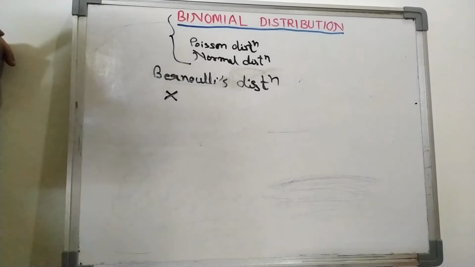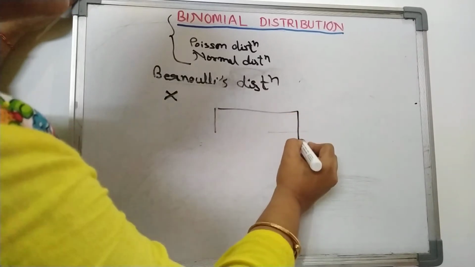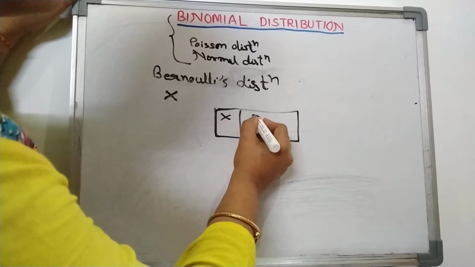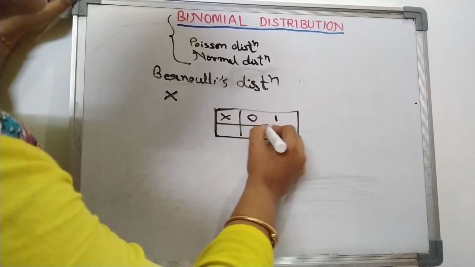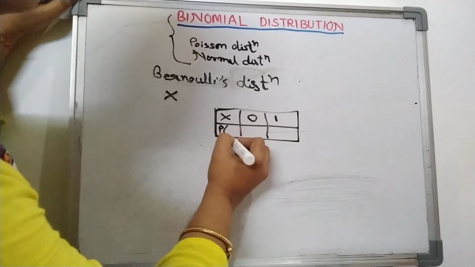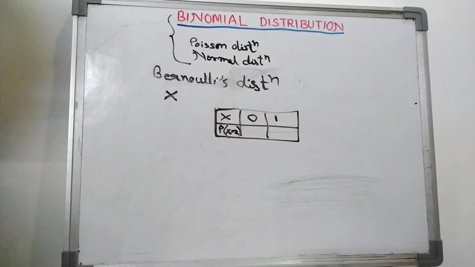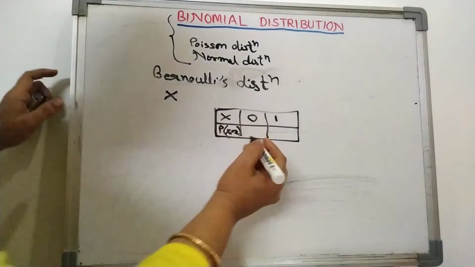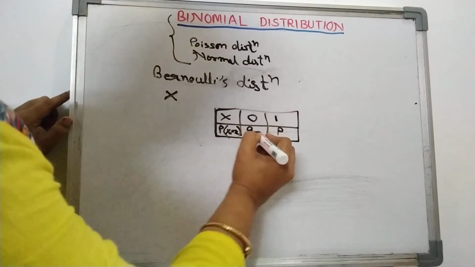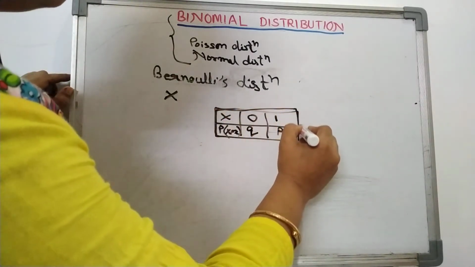Thus x takes only two values, 0 and 1, meaning failure and success. Let P be the probability of success. We denote probability of success by P and failure by Q. So this is our distribution table of the Bernoullian trial.